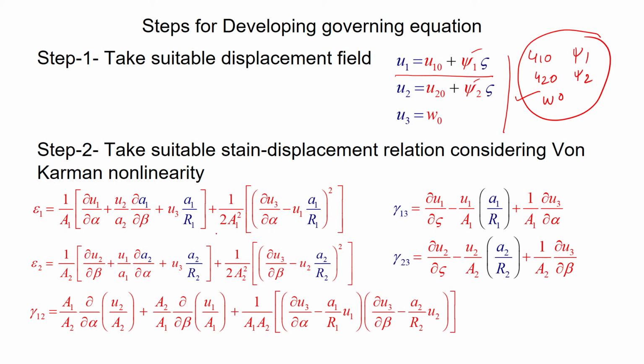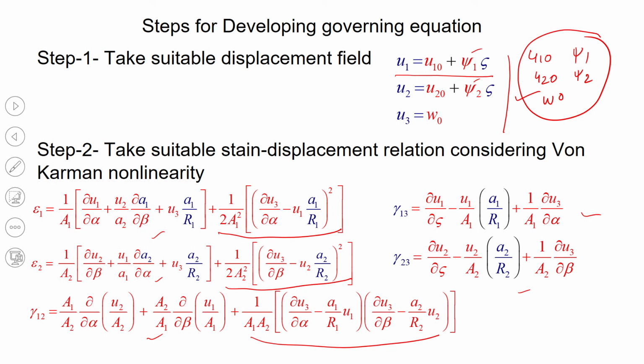So, we will have the nonlinear terms in epsilon 1 1, epsilon 2 2 and epsilon 3 3. These three terms are extra when we consider the von Karman nonlinearity. Other than that, all these are our linear terms. So, this is our strain displacement relations.